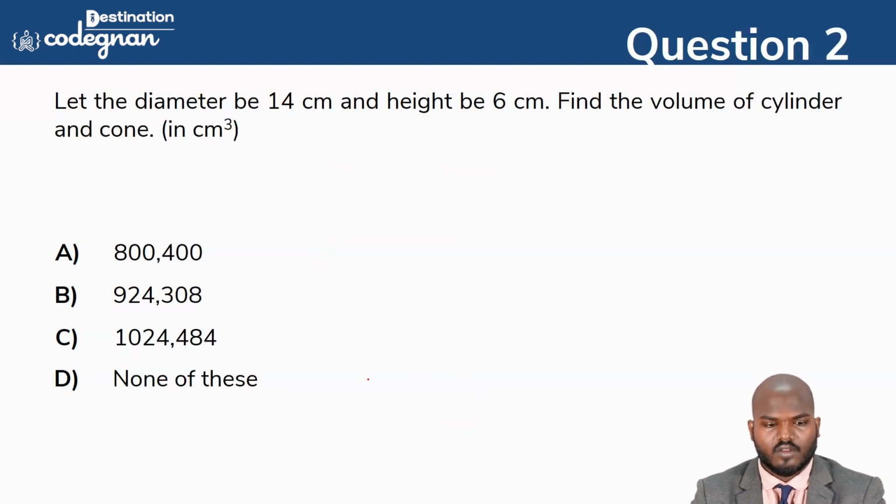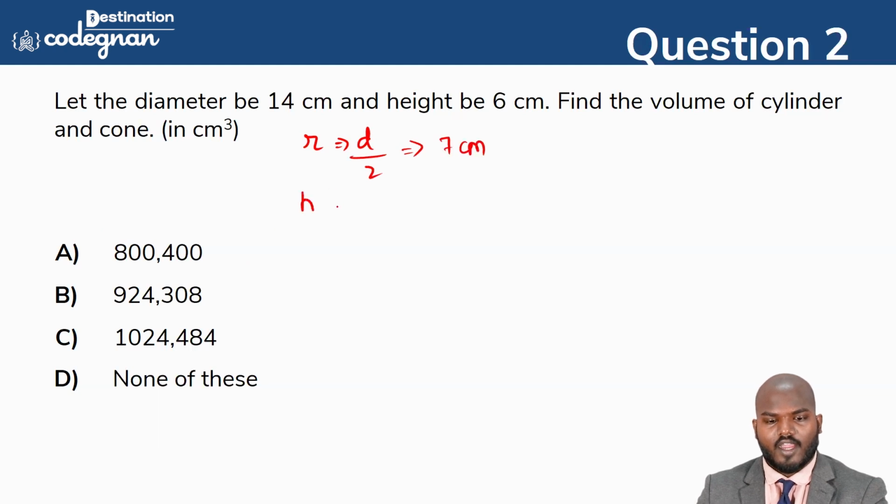Okay, so in the next question we have a diameter of 14. Always you need to take the radius only. So the radius is equal to the diameter by 2, that is 7 centimeter, and the height is equal to 6 centimeter. Now they are asking the volume of the cylinder, so it is a very direct question, guys.